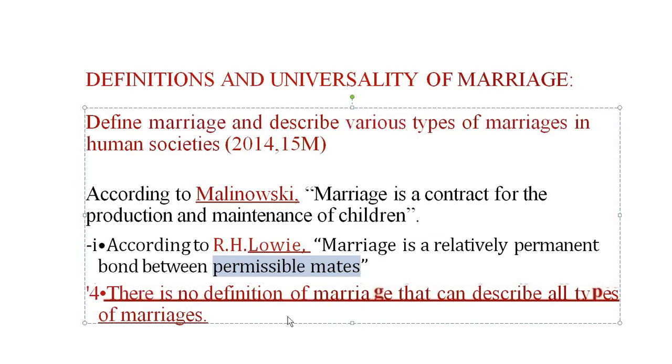Okay. So these are the two definitions. There is no definition of marriage that can describe all types of marriage. So see, there is no exact definition, because marriage happens all around the world, on all continents. You will see more than 20 definitions of marriage on Google and Wikipedia, but you will not be able to write all of them. So there is no actual definition, but there is marriage on all continents. So it means marriage is universal.